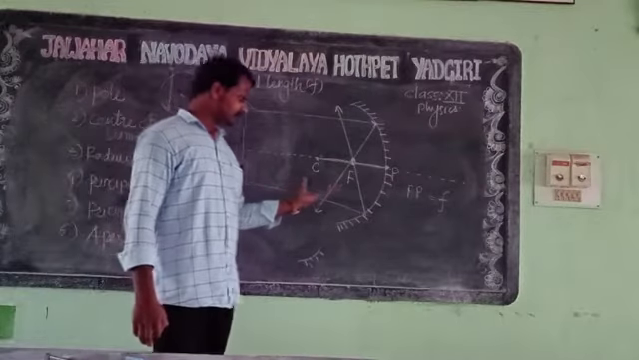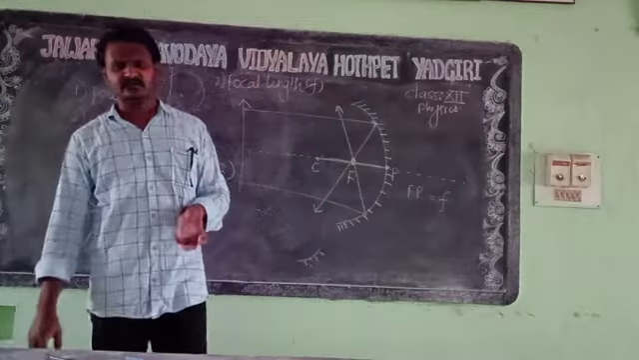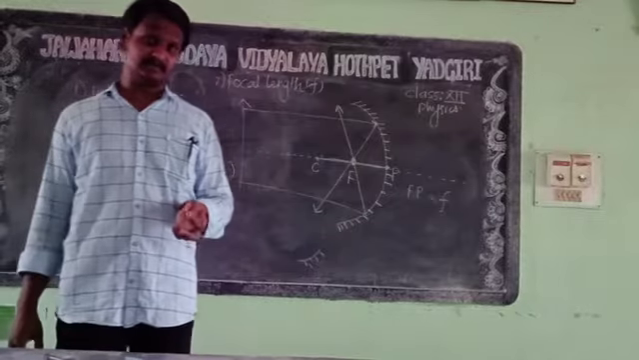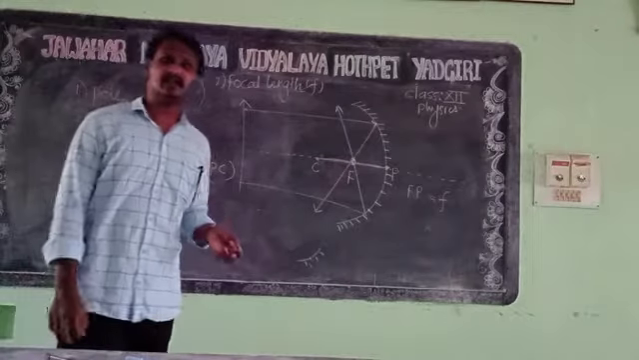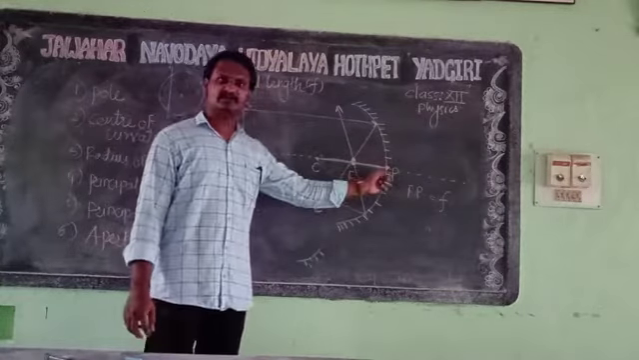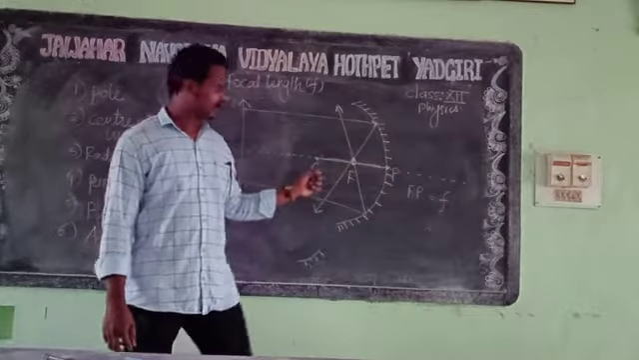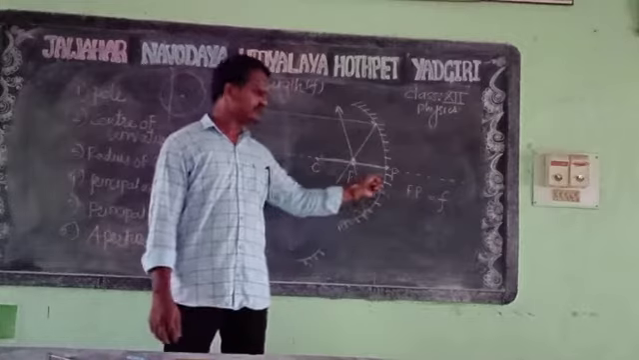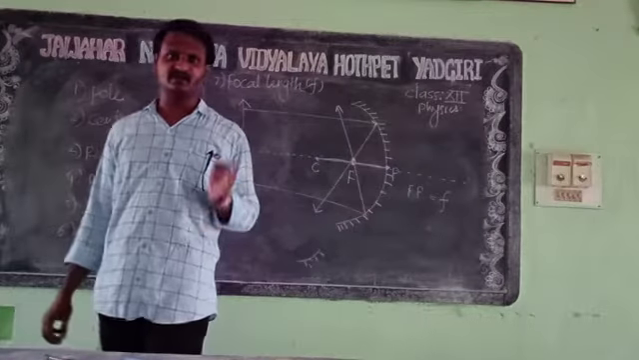Now there is one relation between the focal length and the radius of curvature. The radius of curvature is PC and the focal length is f, which means the focal length will be half of the radius of curvature.